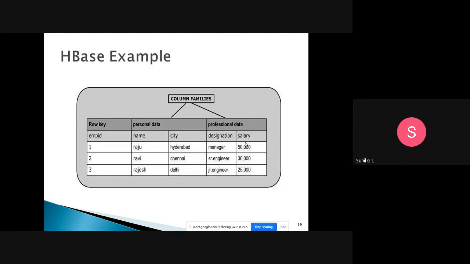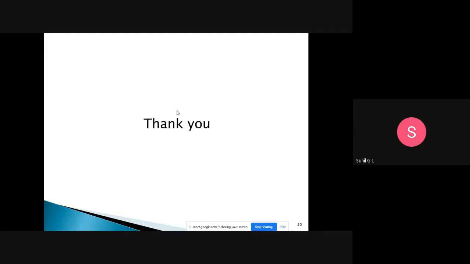In that row key we have an employee ID. In personal data we have name and city, and in professional data we have designation and salary. That's why we call HBase a column oriented database. Each one will have rows. So this is an example of an HBase column.